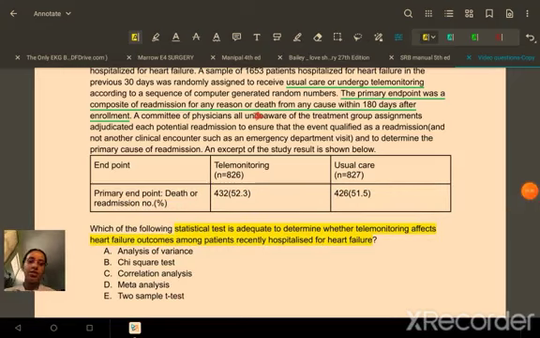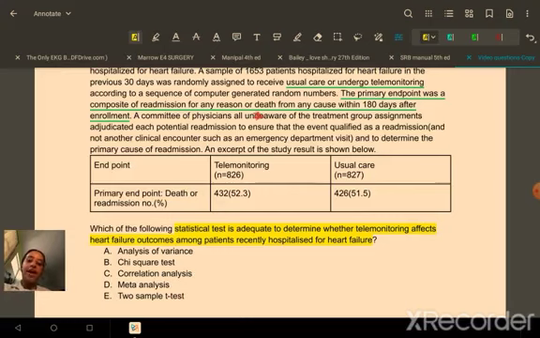So basically, in this study we took the patients and assigned them to either of two groups. Either the patient will undergo telemonitoring or the patient will undergo usual care. At the end of the study, we are going to analyze the endpoint, death or readmission. Of those who underwent telemonitoring, how many died or had a readmission? And under usual care, how many patients died and how many had to be readmitted?